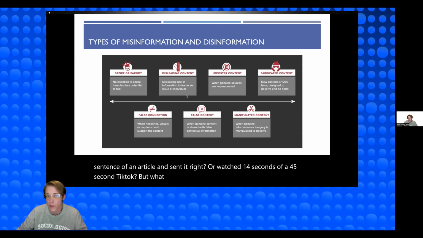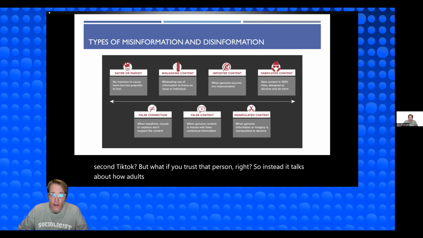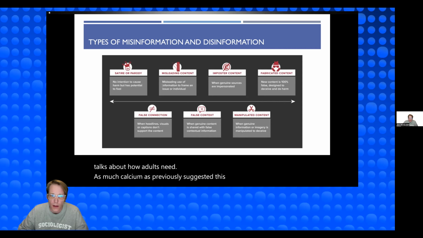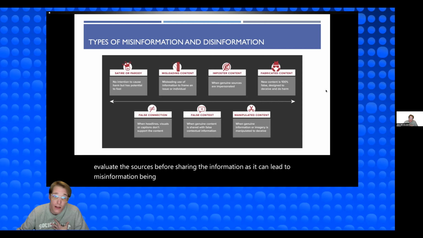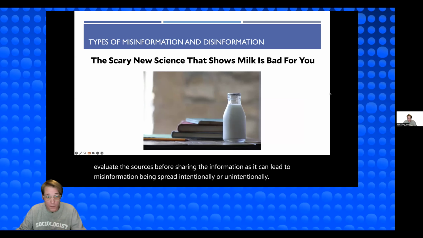But what if you trust that person, right? This is why it's really important to evaluate the sources before sharing information, as it can lead to misinformation being spread intentionally or unintentionally.